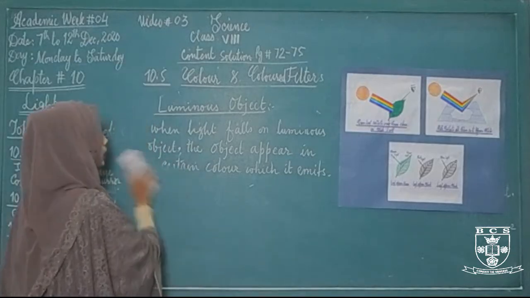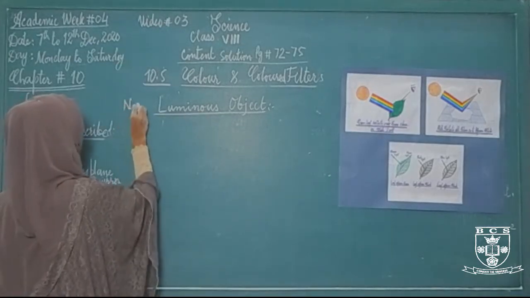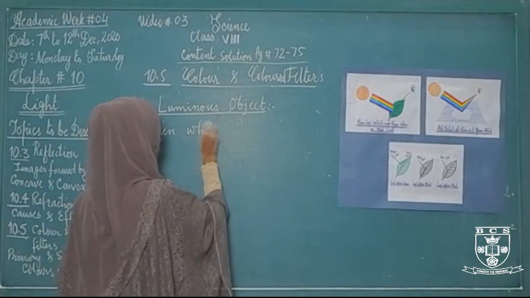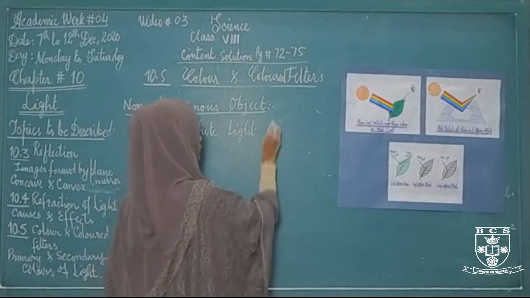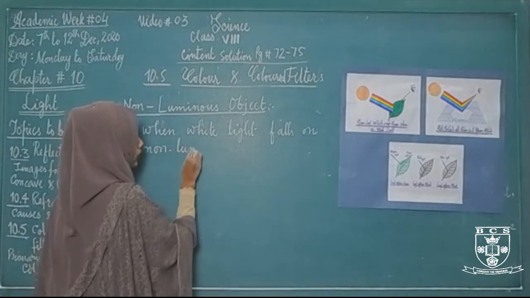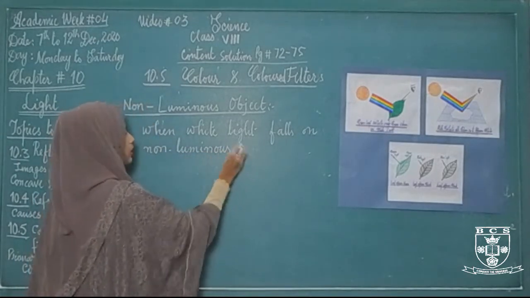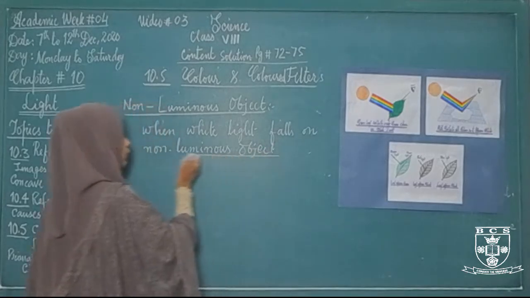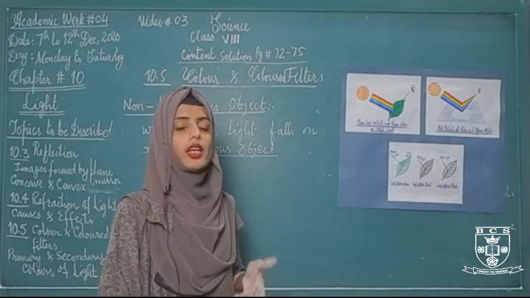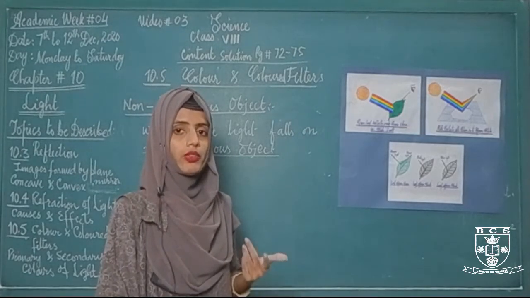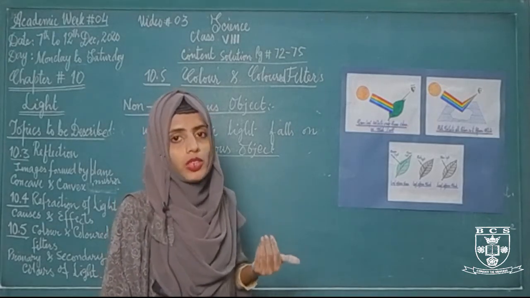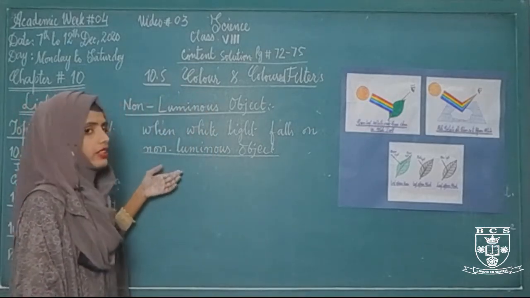What will happen with the non-luminous object? When white light falls on a non-luminous object, and all of you know that non-luminous objects are those objects which do not produce their own light. Whenever a light strikes on it, this light will reflect into our eyes and we can see that object. जब light इनके ऊपर पड़ती है तो light जो reflect होती है उसकी वजह से हम उन objects को देख पाते हैं, right? So these are the non-luminous objects.